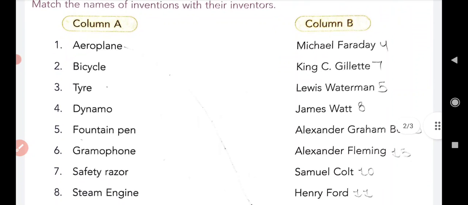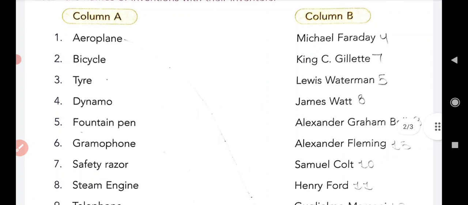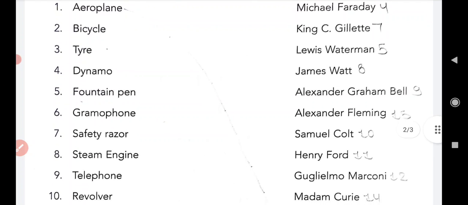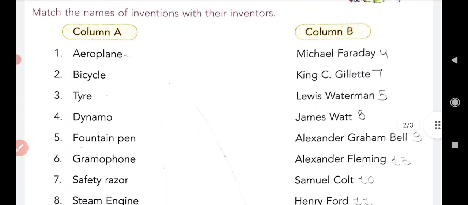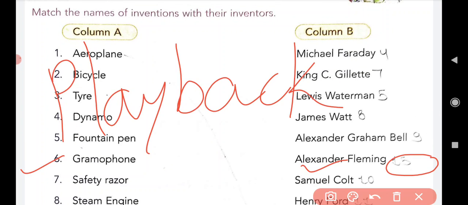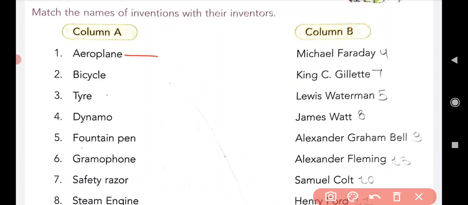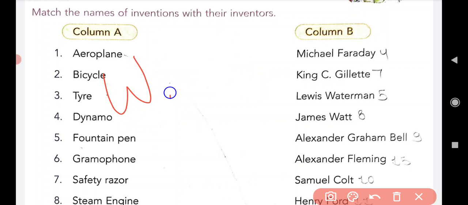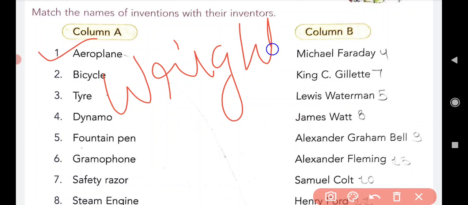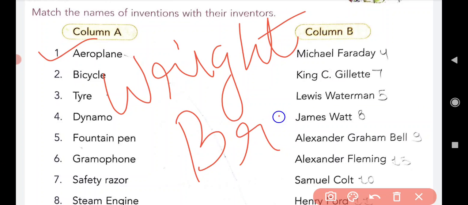The inventor of the aeroplane is the Wright brothers. Spelling is W-R-I-G-H-T, Wright, B-R-O-T-H-E-R, brother.